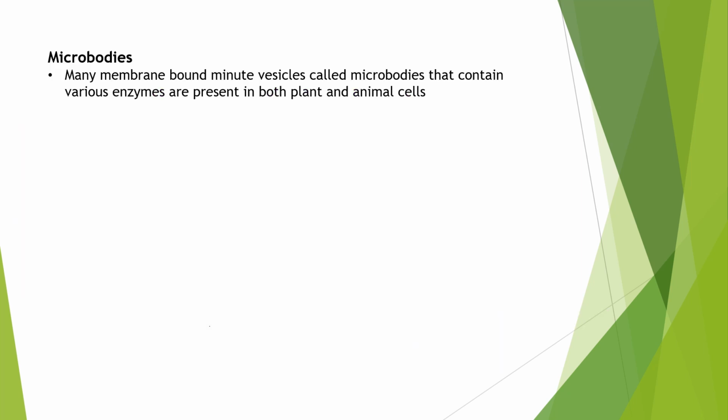And the last thing is microbodies. Microbodies are membrane-bound minute vesicles, and they contain various enzymes. These are all formed from the Golgi. They are present in plant cells as well as animal cells. So that's all about Cell: The Unit of Life, the complete chapter of class 11 NCERT biology.